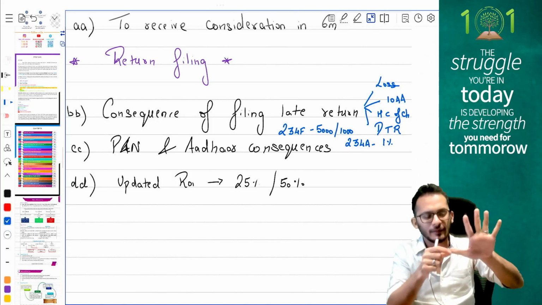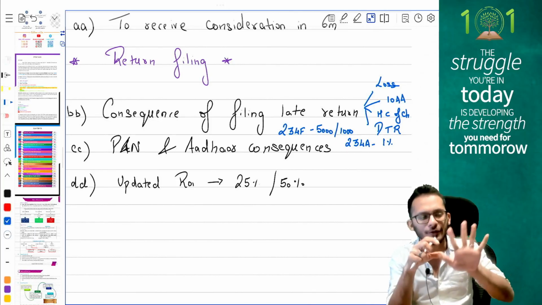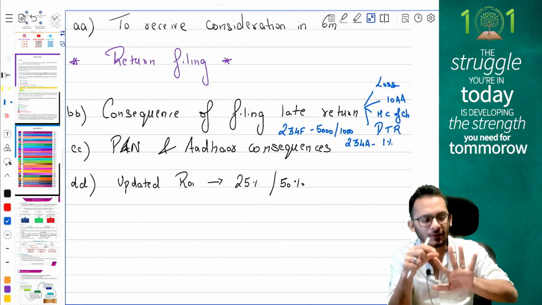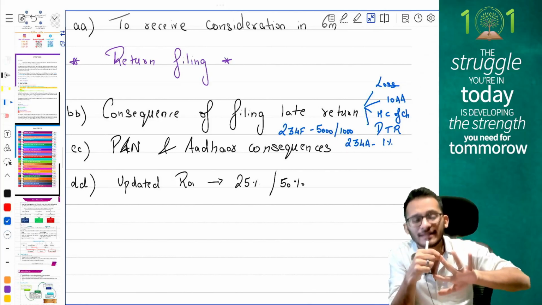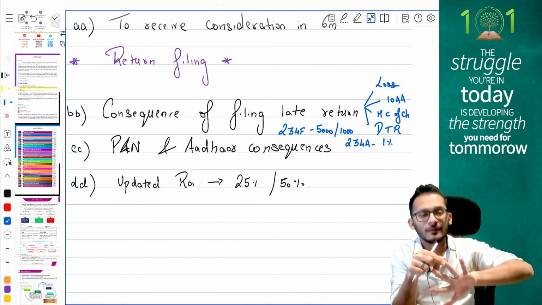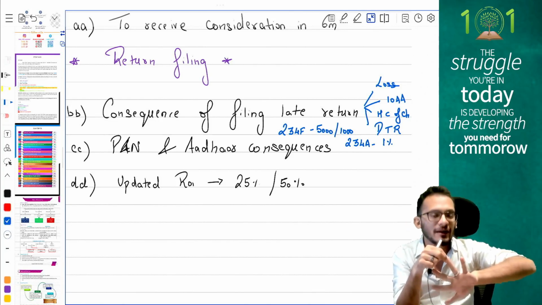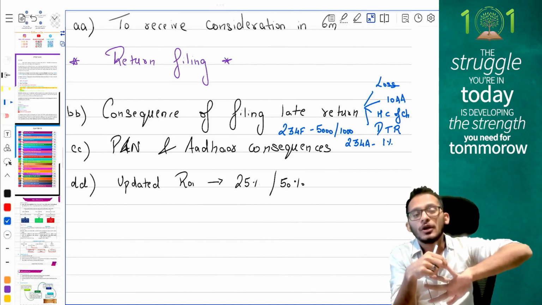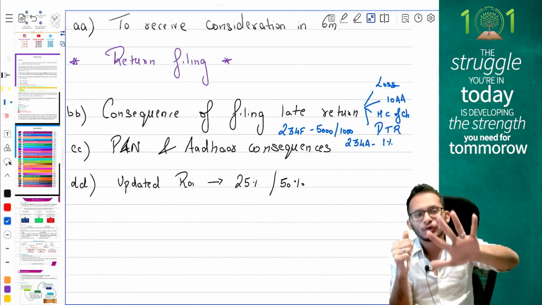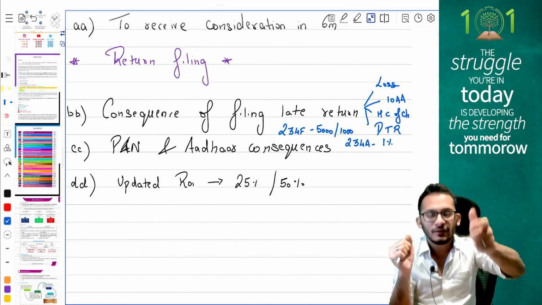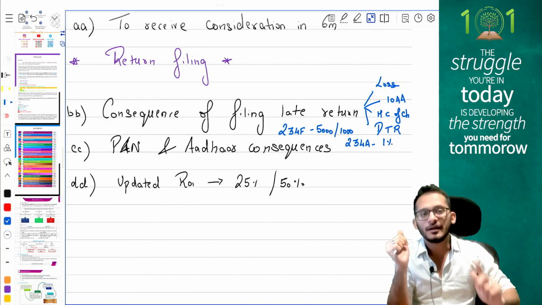5 items for you, people. First, no refund will be granted to you. No interest on refund will be granted to you. You will be levied a TDS at a higher rate of 20%. You will be levied a TCS at a higher rate of 5%, and you will not be allowed to show this PAN to someone. If you show this PAN to someone, then you will be levied a penalty of 10,000 rupees.